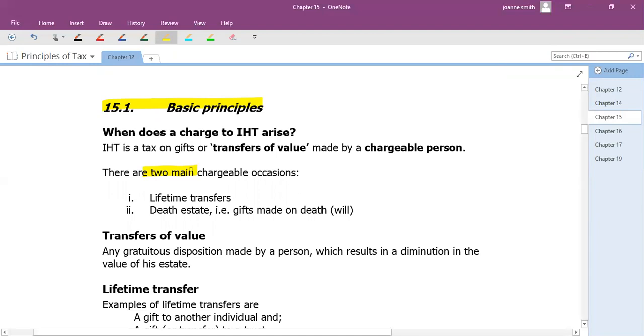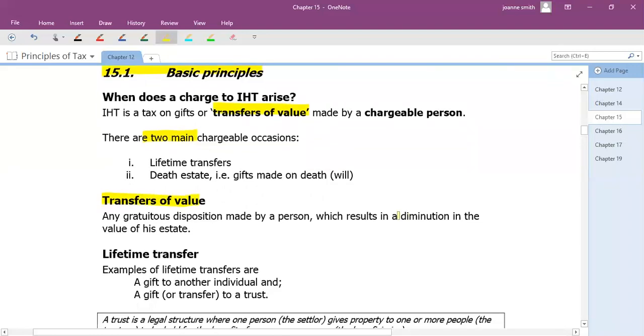Now it mentions here it's a transfer of value, so we need a definition of what that means, and this is where there is a diminution in the value of your estate, or in simple terms, your estate falls in value.